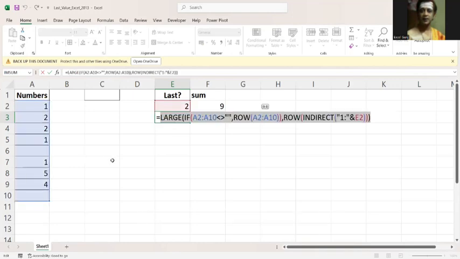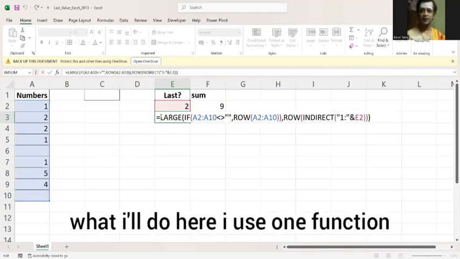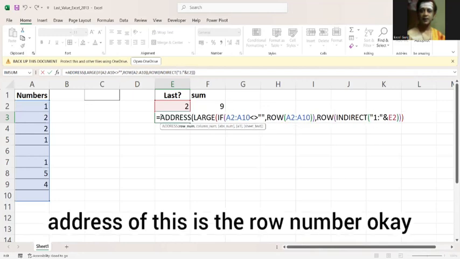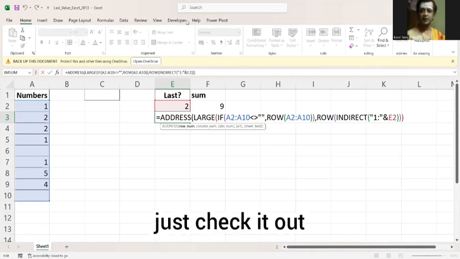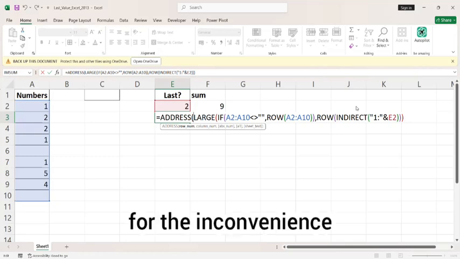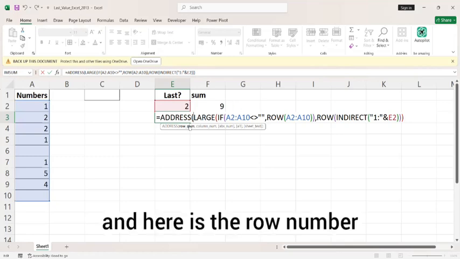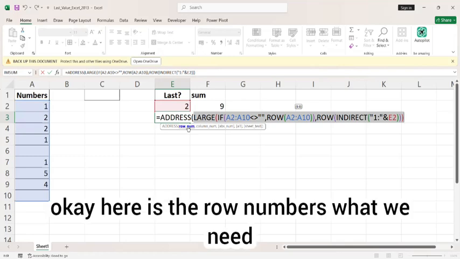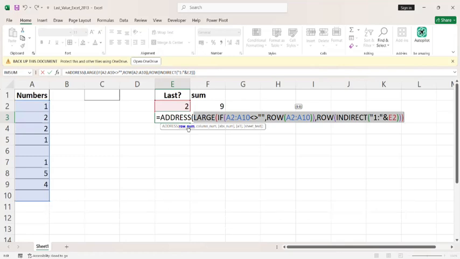See what I'll do here, I use one function that is ADDRESS. ADDRESS of, this is the row number. Guys, sorry for the mistake, sorry for the inconvenience. And here are the row numbers, what we need.